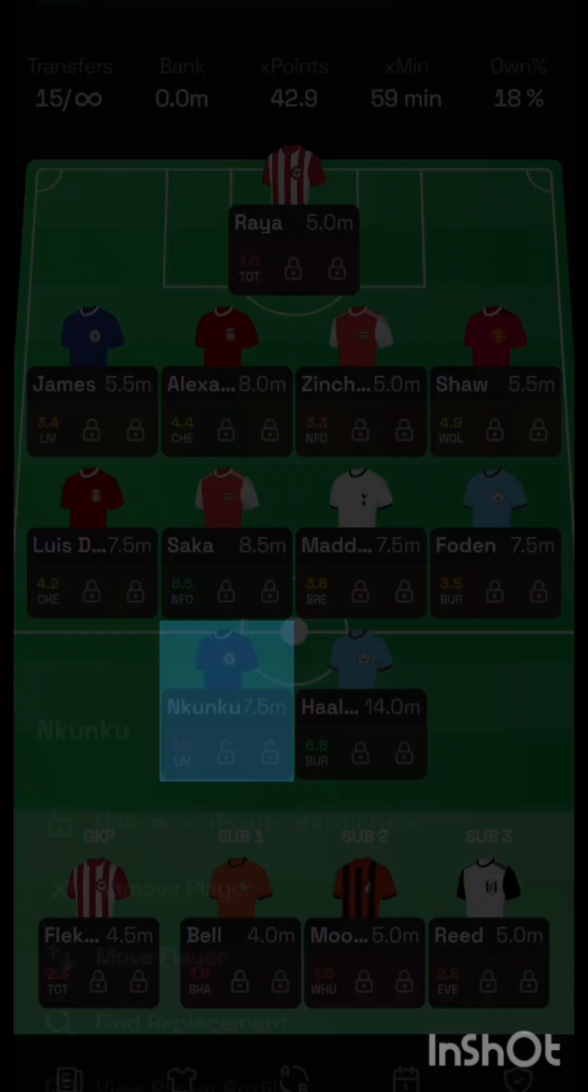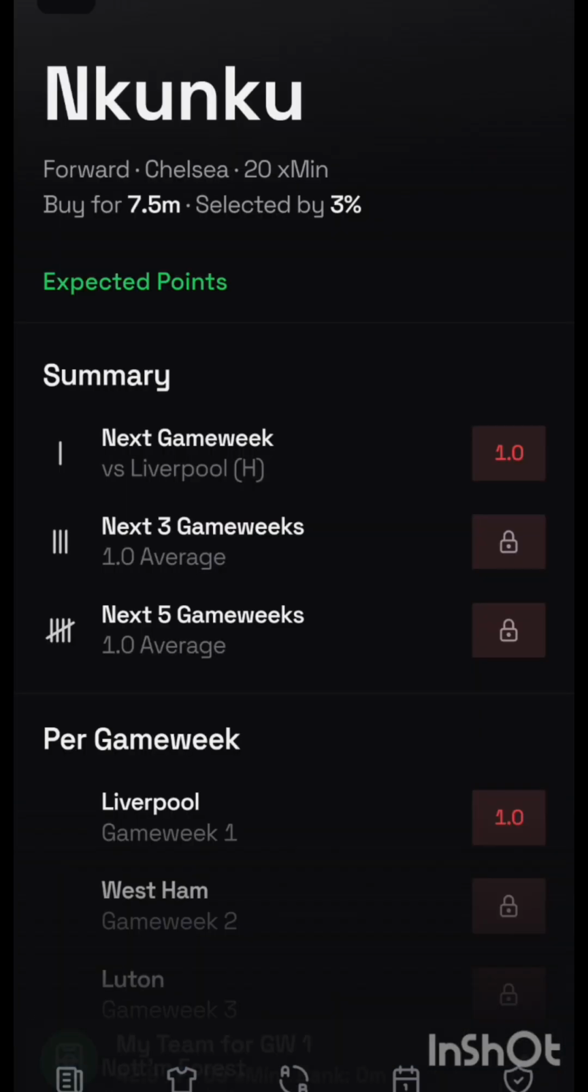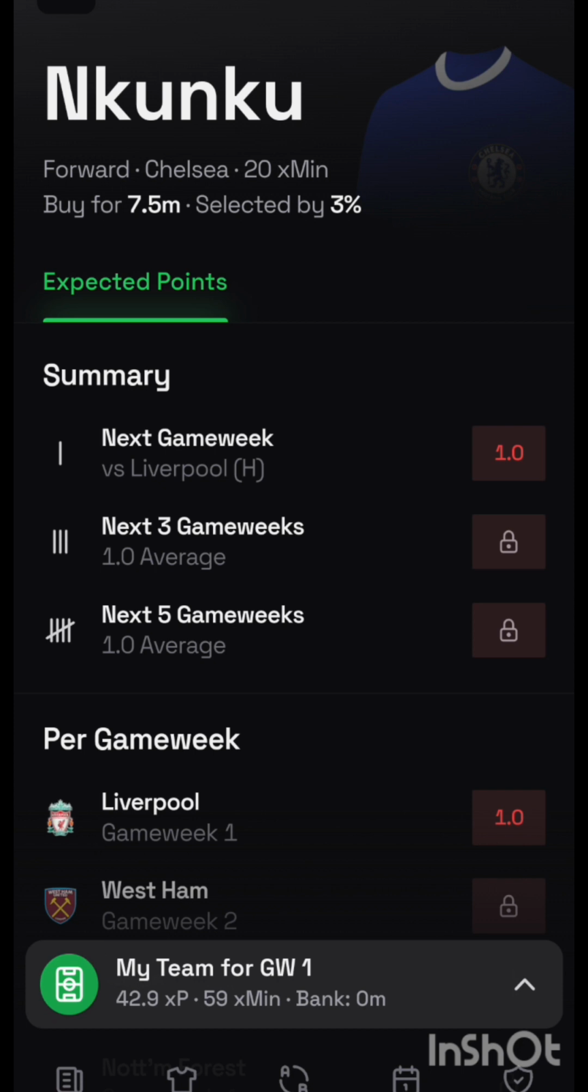Christopher Nkunku is another player I have watched all preseason, and I also had him in my team all that time. He has impressed me every time I have seen him, but in one of the games he got injured and will be out of action until December. And that was the reason I removed him.